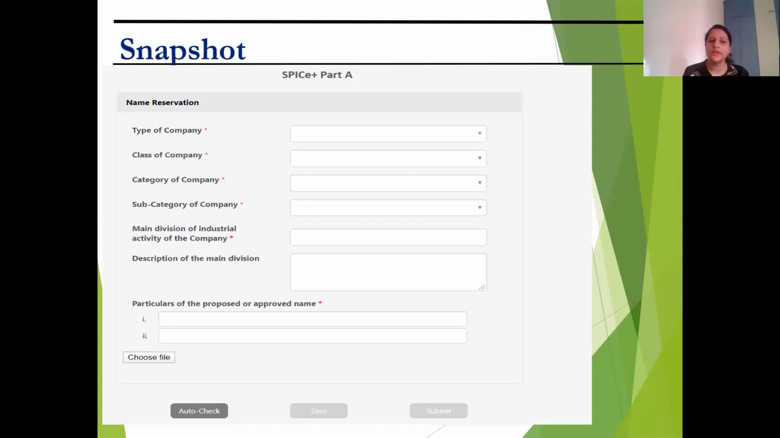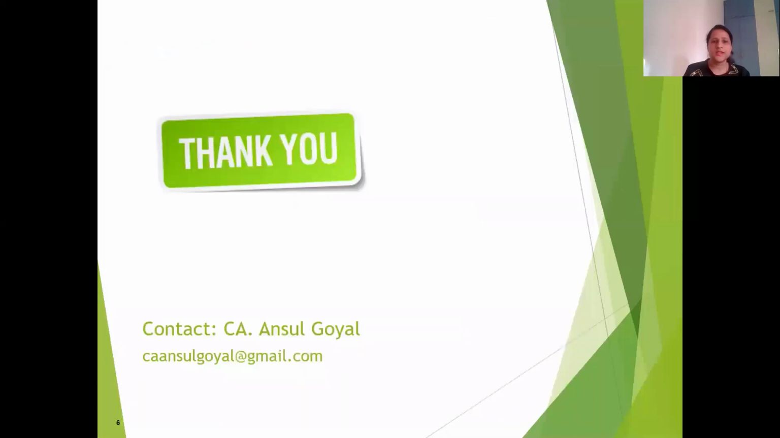Then you can go ahead with the normal incorporation under Part B, which would have all the data regarding the shareholders, first directors, etc., which would have attachments like eMOA, eAOA, other declarations by directors, etc., to the form. This brings me to the end of my presentation.